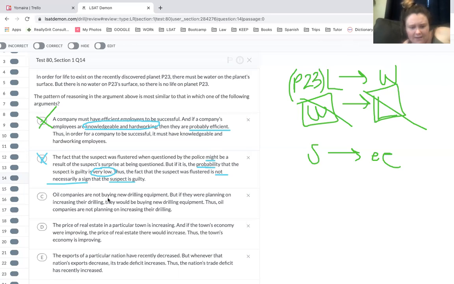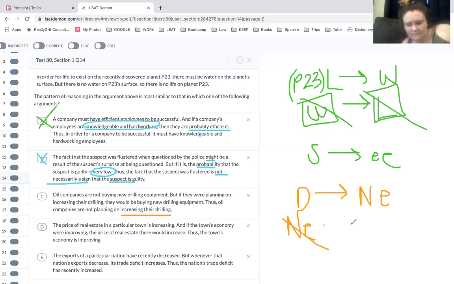Oil companies are not buying new drilling equipment. But if they were planning on increasing their drilling, they would be buying new drilling equipment. So if they were planning on increasing their drilling, they would buy new equipment. But they are not buying new equipment. Thus, the oil companies are not planning to. I like this one. Is this one that you picked? No, I put E for this one.